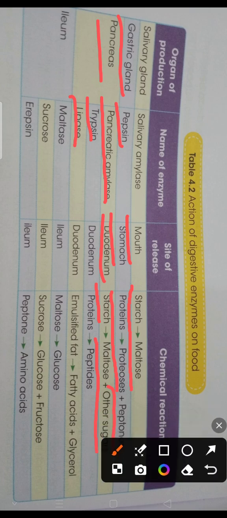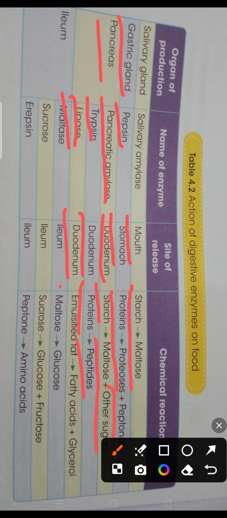Next, trypsin. Site of release is the duodenum. Chemical reaction: proteins give out peptides. Lipase. Site of release is the duodenum.